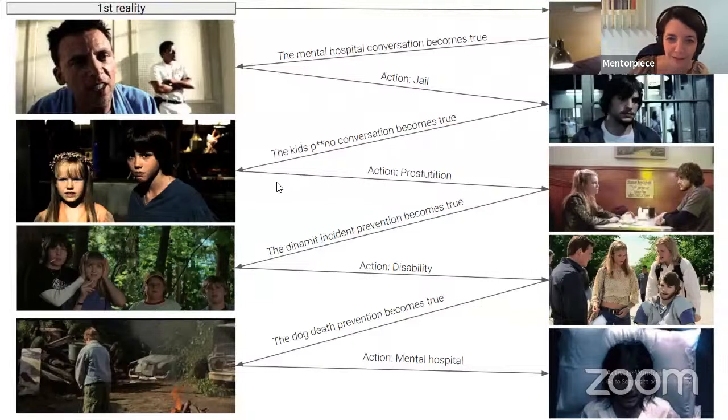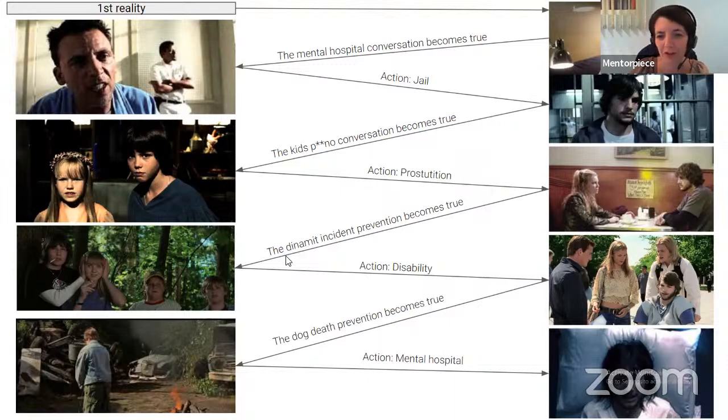Another attempt to change the reality. The kids porno conversation between adult Ivan in the body of a 7-year-old child and Kylie's father becomes true, and after it, Kylie becomes a prostitute. Then the dynamite incident, the previous ones are still true.